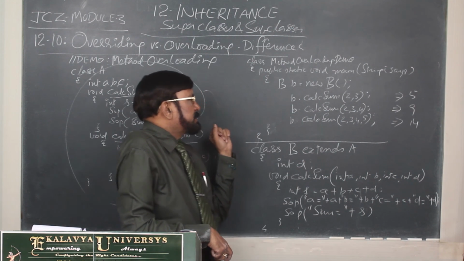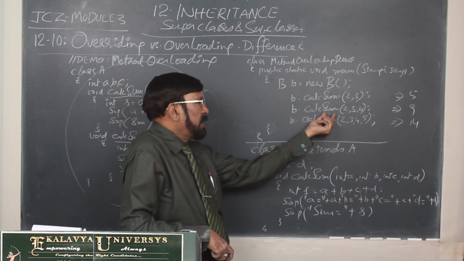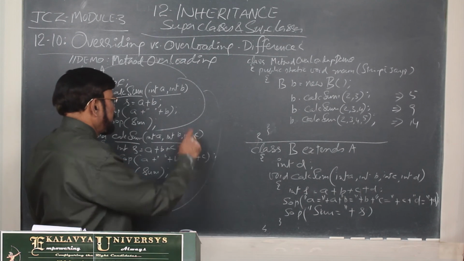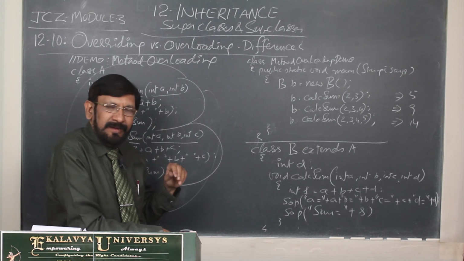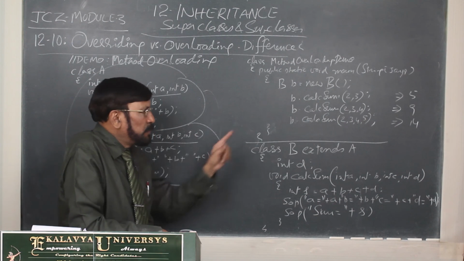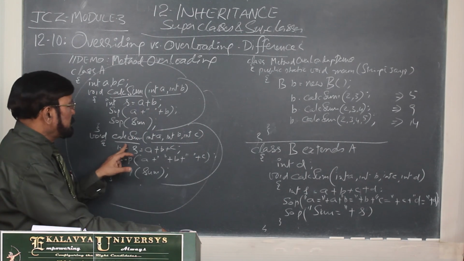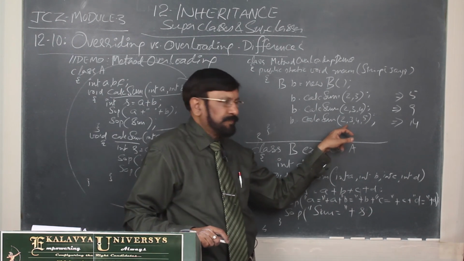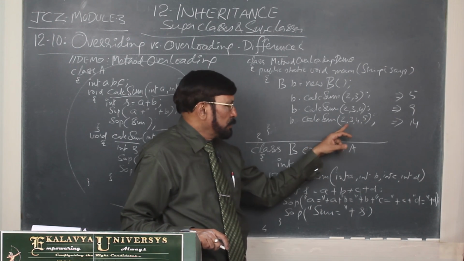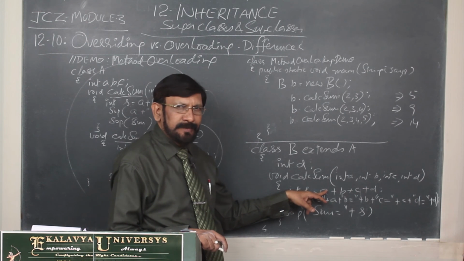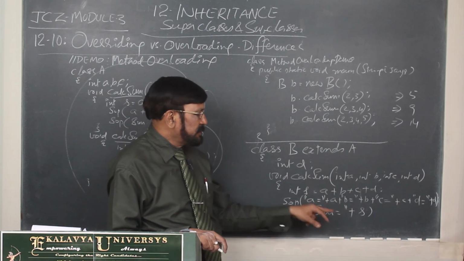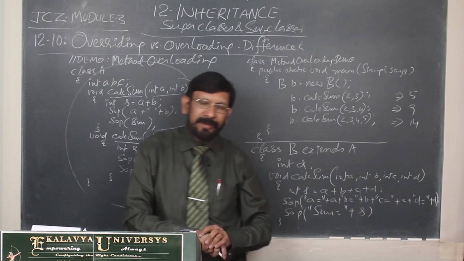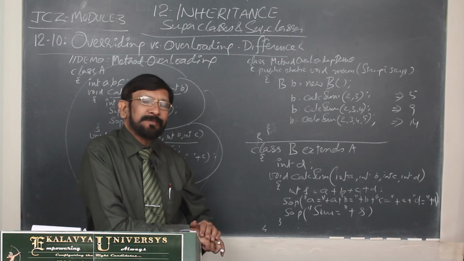Next, b.calculateSum(2, 3, 4). Now, which method is to be executed? This is like K Mohan, K Mohan represents, like that the signature is matched, and this is executed. Next, calculateSum(2, 3, 4, 5) is relevant. The subclass's own method is executed, 14 is written. Understand, this is the mechanism.